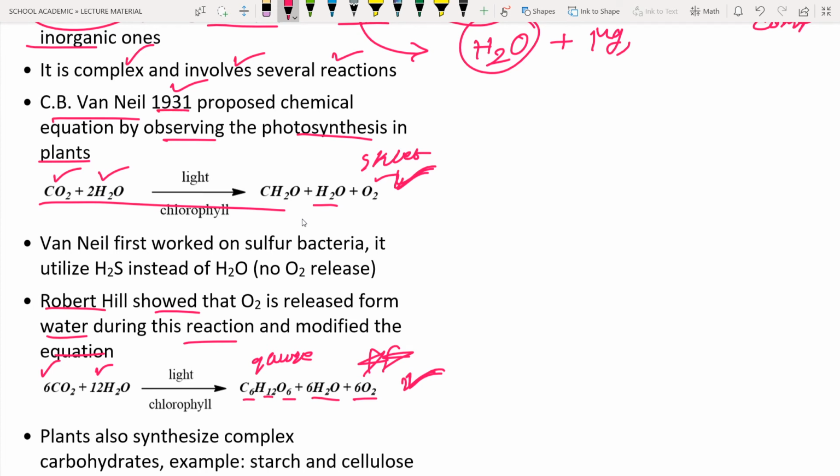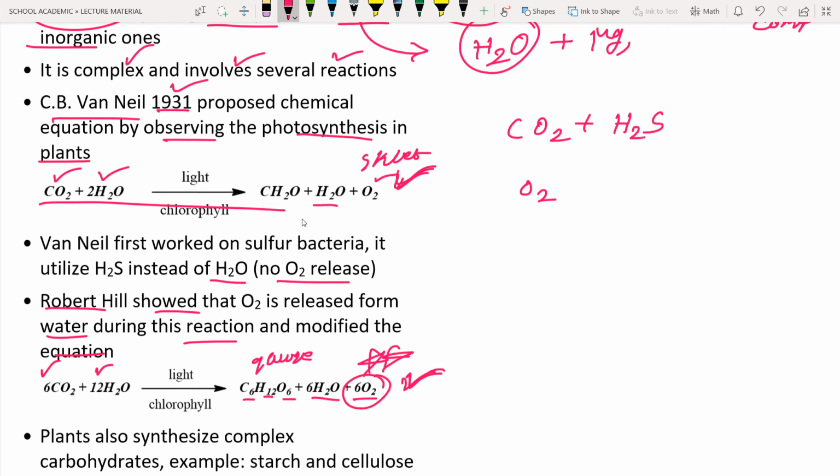C.B. Van Niel worked on sulfur bacteria. Sulfur bacteria utilize H2S instead of the water molecule. So here you can see CO2 plus H2S in the sulfur bacteria, and hence there is the production of sulfur. So he did not provide a complete chemical reaction. Since H2S is used instead of water, there is no release of oxygen. In the coming lessons, we will see how the oxygen is released at the end of photosynthesis.